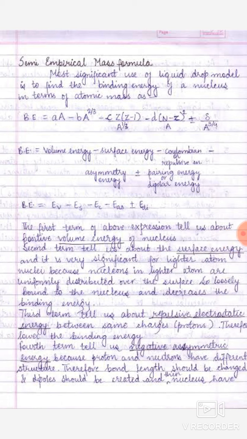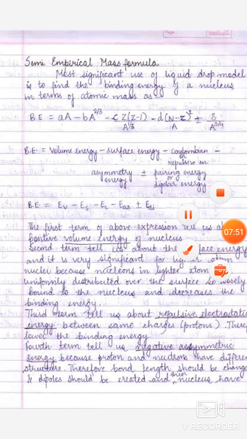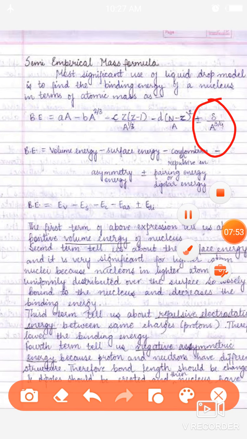The fifth term which we have is delta upon A raised to the power 3 upon 4.